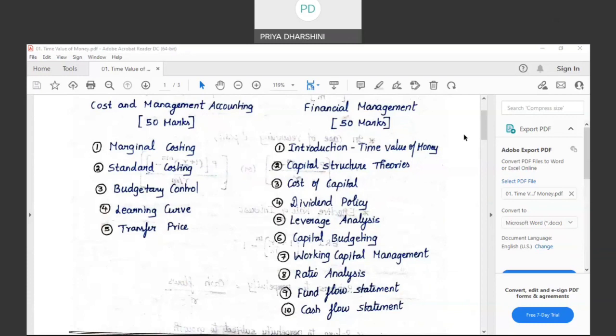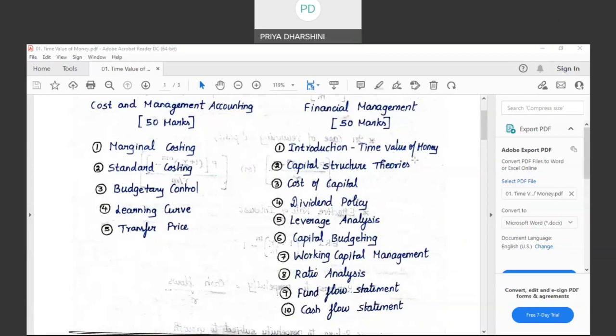But the other party says, I will pay the same 10,000 next month, which means what is happening to that value of 10,000? That value of 10,000 becomes 11,000 in the next month. So 1,000 becomes a loss for us. The value of the same 10,000 is not the same from period to period.